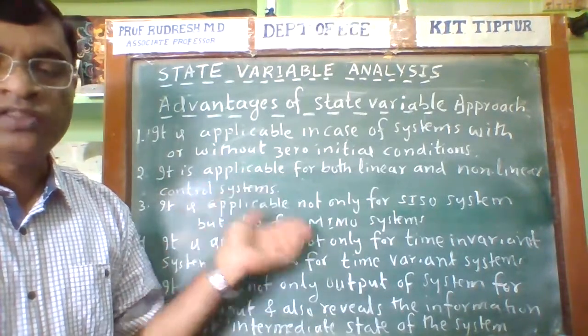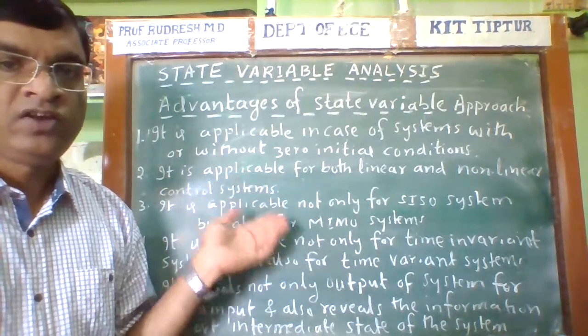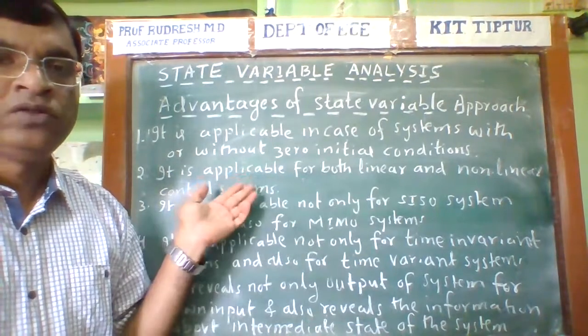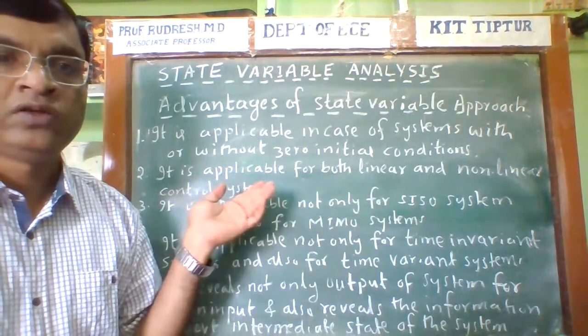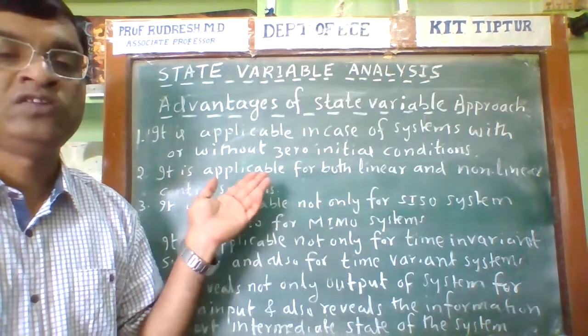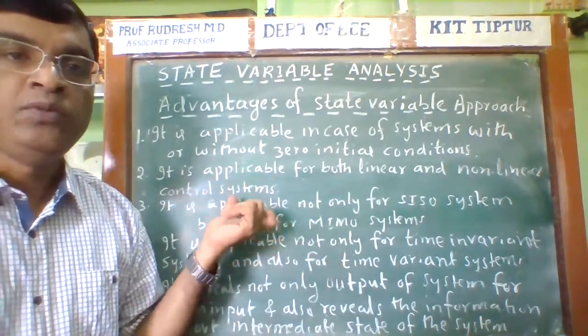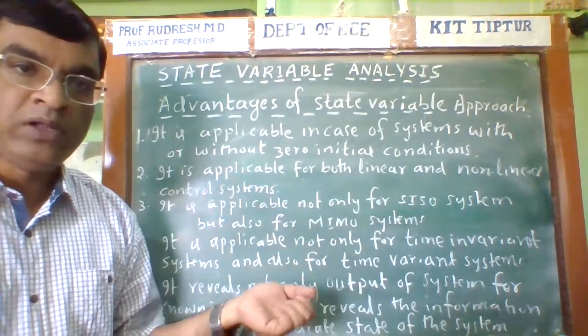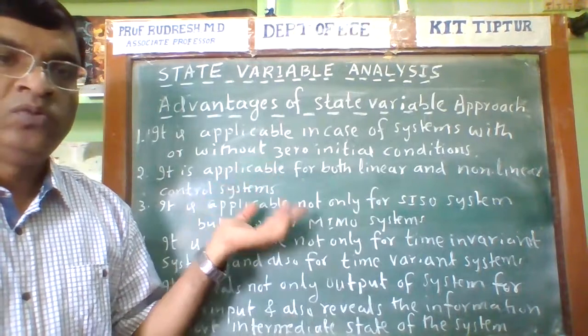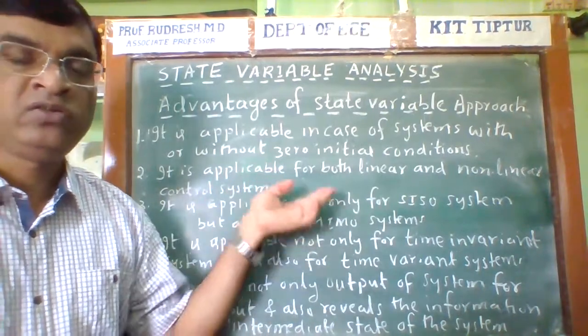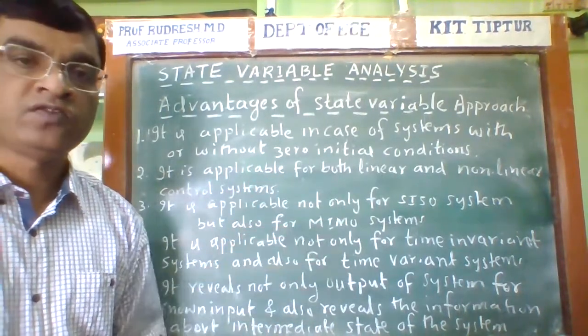Now, what are the variables? We shall see in state variables. What are the variables used in the state variable approach? The variables used in the state variable approach are the input variables, output variables, and the state variables. Now, what will be the state variable? What is the state? Those things I'm going to discuss now.